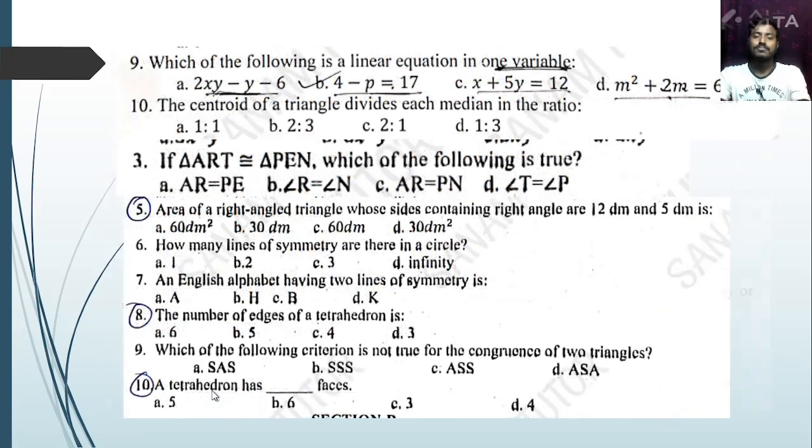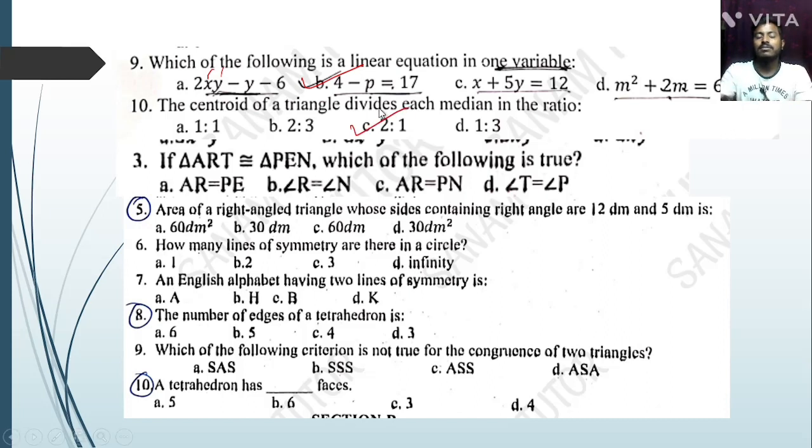Which of the following is a linear equation in one variable? First one is two variables because x and y are there. Second one is one variable, so option number B is the correct answer. Next question. The centroid of a triangle divides each median in the ratio? This is a very important question, that is 2:1.